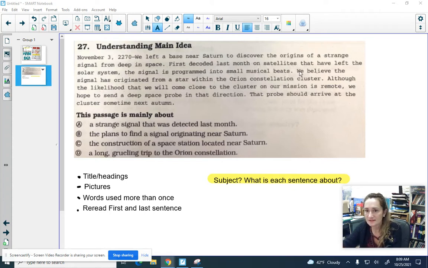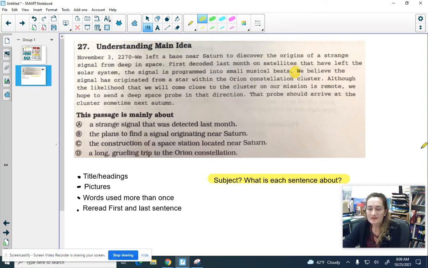Okay, now I'm on this third sentence. You go ahead and put a little highlighted mark so you know where we are. "We believe the signal has originated from a star within the Orion constellation cluster." So again, we have that word signal. I heard that again.